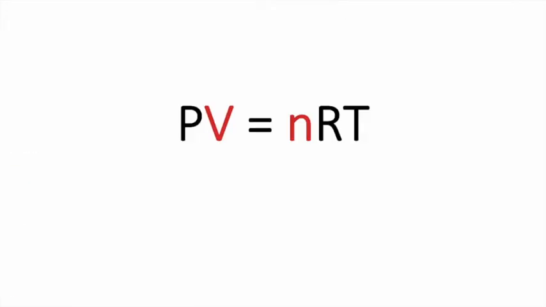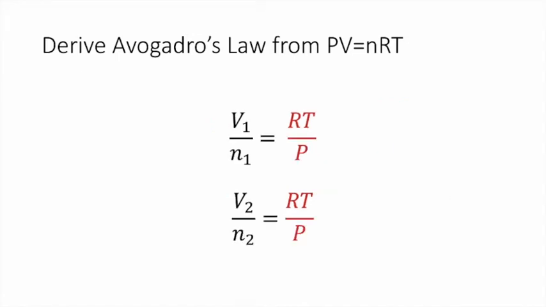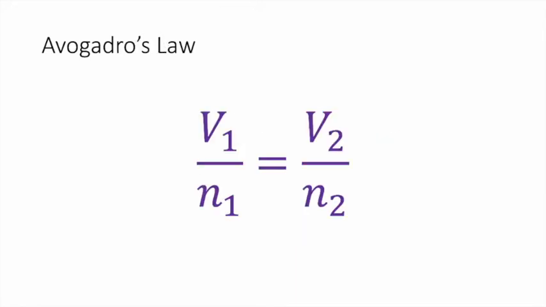I'm going to start with PV equals nRT. P, R, and T are constant. They will not change. I'm using the 1 subscript for my initial conditions and my 2 subscript for my final conditions. I'm going to rearrange these equations so that the things that are changing are on the left and the things that are not are on the right. I'm going to use substitution to get Avogadro's law. V1 over N1 equals V2 over N2.